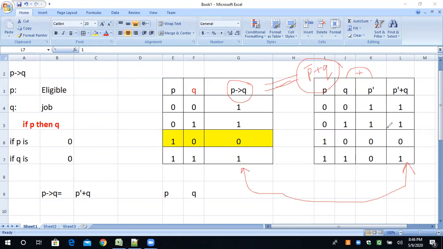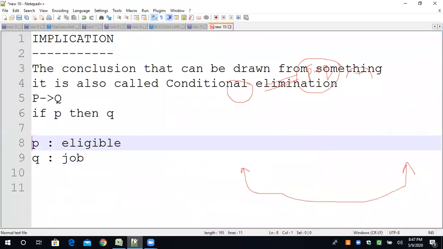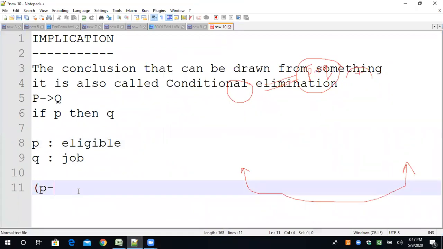P conditional Q means if P, then Q. I have told you by the criteria of eligible and job. Now we will see some questions related to this. My first question is P conditional Q is equal to Q bar conditional P bar. Okay, this is my question.